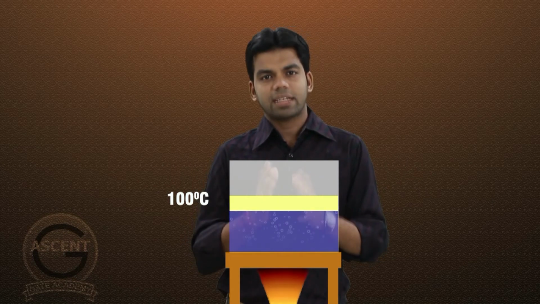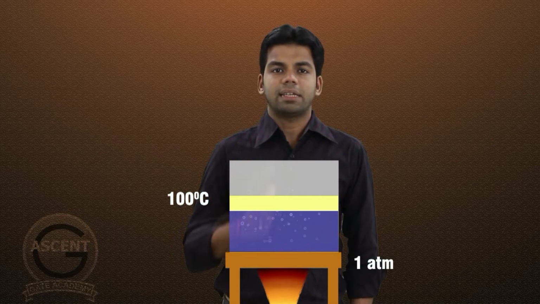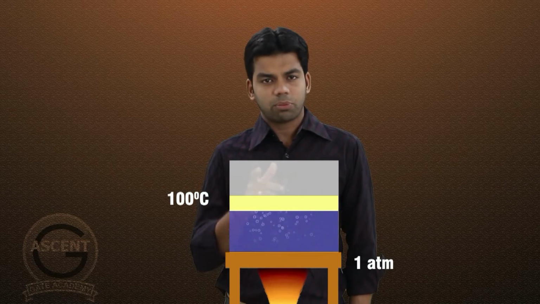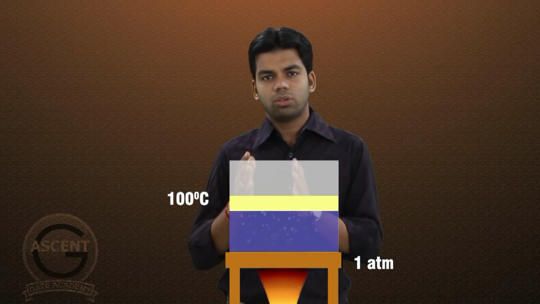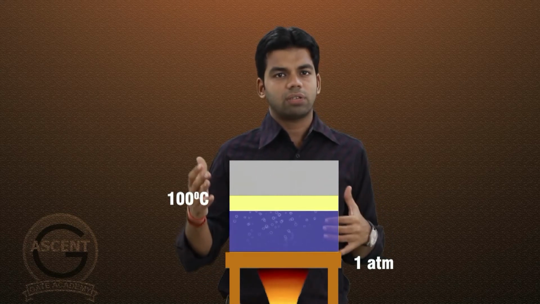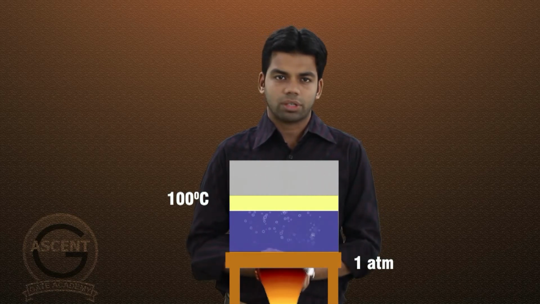Because we are assuming atmospheric pressure, and at atmospheric pressure the saturation temperature of water, at which the water vaporizes, is 100 degree centigrade. So it will heat up to 100 degree centigrade at atmospheric pressure, and now we have 100 degree centigrade water. This heat from 0 degree centigrade to 100 degree centigrade is known as sensible heat of liquid, or sensible heat of water.